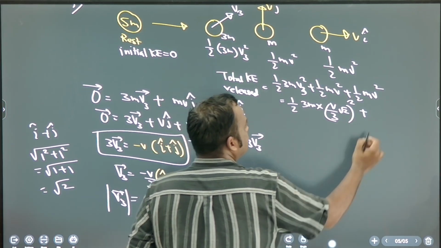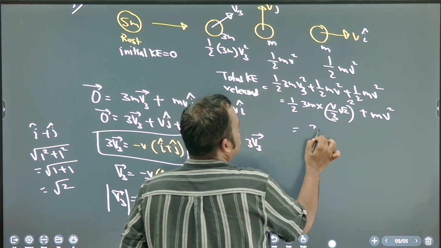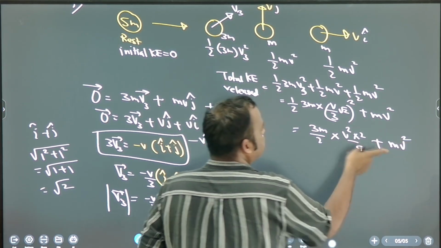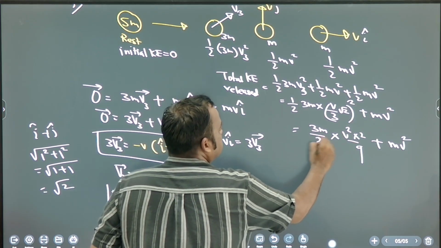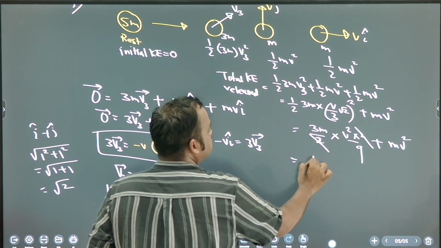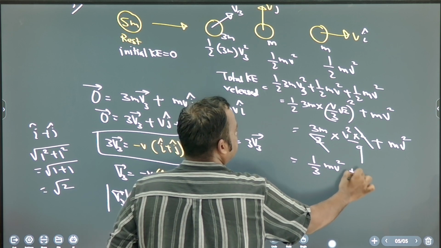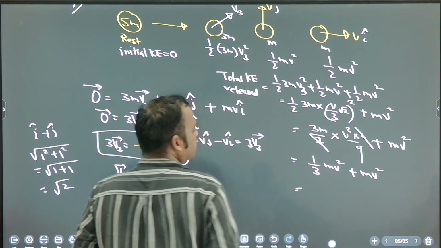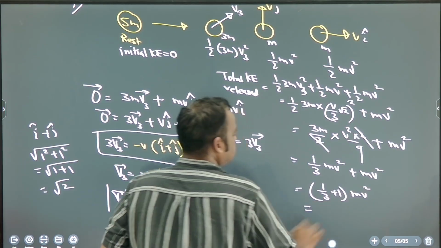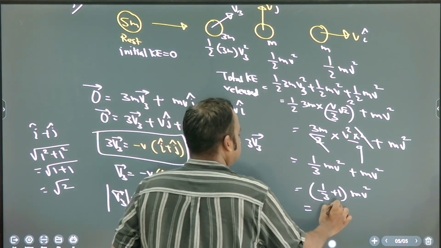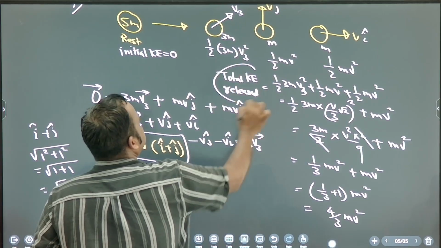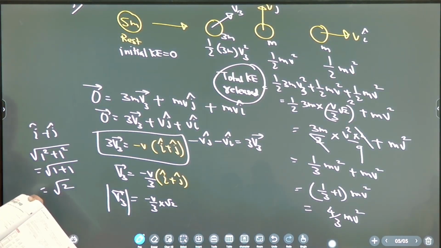So 3m by 2 into v square into 2 by 9 plus mv square. Are you getting? You solve this question once again. 2 cancels. So 3 by 9 how much? 1 by 3. 1 by 3 mv square plus mv square. 1 by 3 plus 1 how much? 4 by 3. Okay, so this is the energy released. Total kinetic energy released.